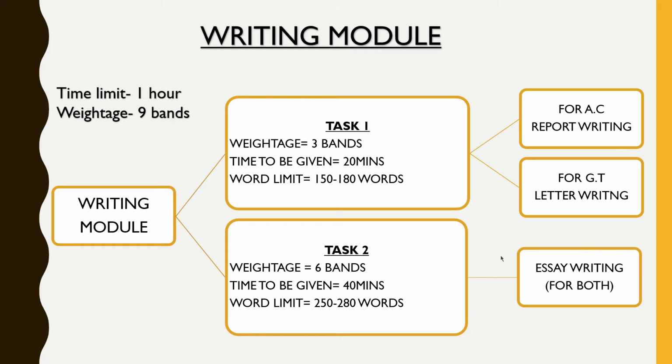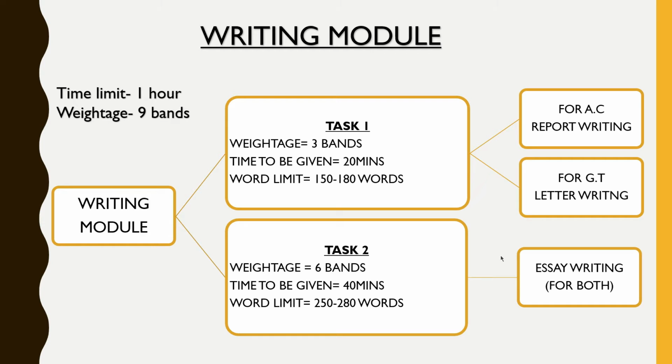The question can be a graph, which is further divided into bar graph, line graph and pie chart. It can be a process or a diagram. It can also be a life cycle and map. So depending upon the question, whatever data is given is written into a report by the student. That is task 1 for academic.